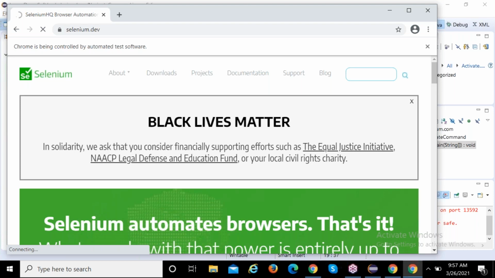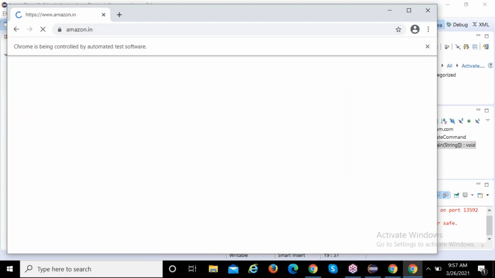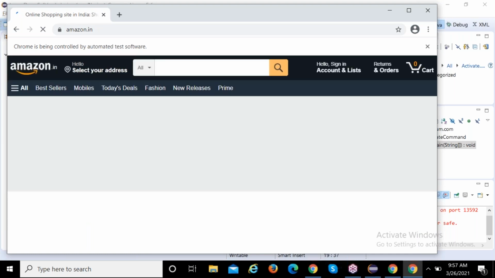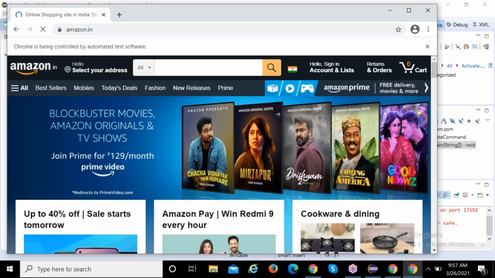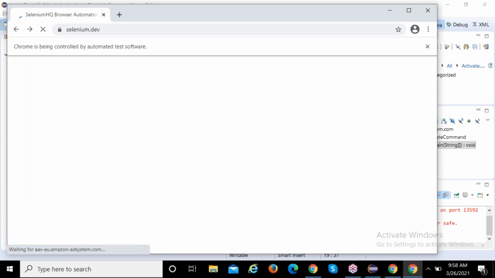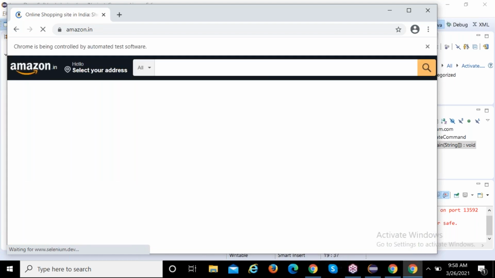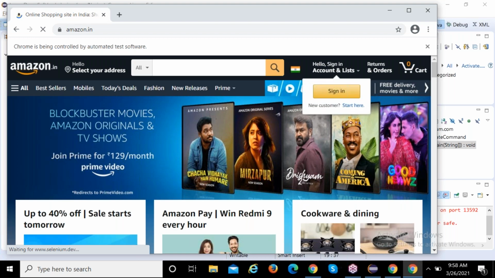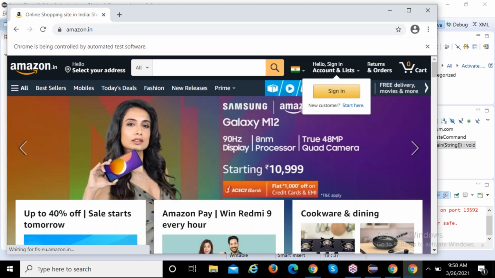Selenium.dev. So I will give you one example. In an interview they will say, I want to navigate here and I want to go back. So based on your task, you need to execute your code. Amazon. Again I will go back to Selenium because you wrote navigate back, right? So again it will go back, and then move forward to see how it is working.